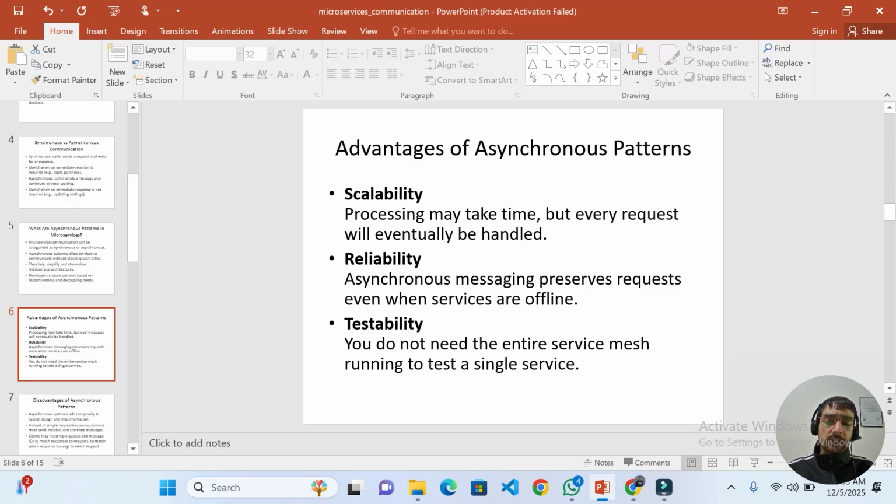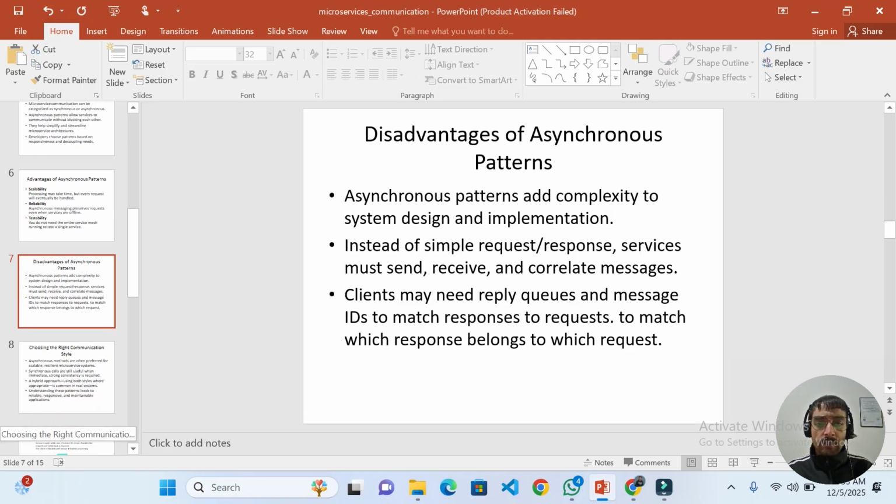If we see testability, you do not need the entire service mesh running to test a single service. They are testable in this way: when there are many microservices in our system, we test each microservice by itself, and the whole system does not need to be running to test a single microservice.